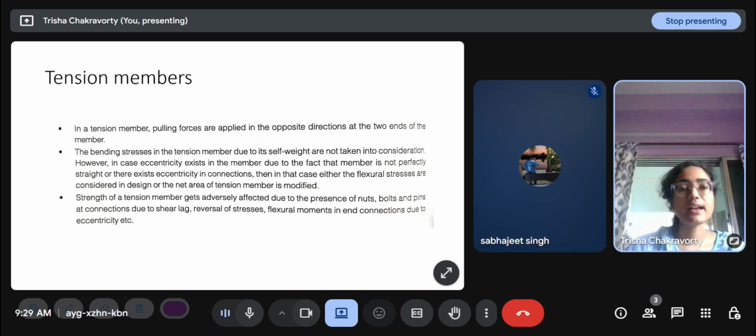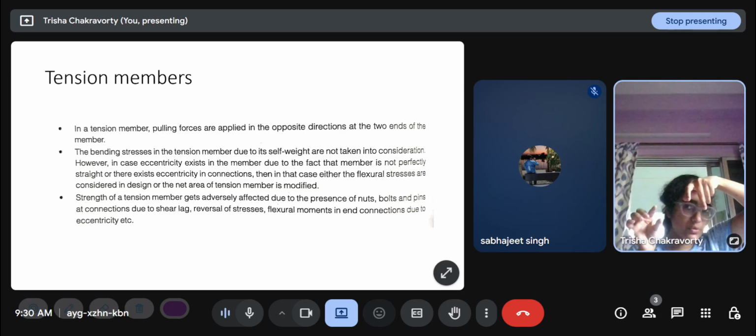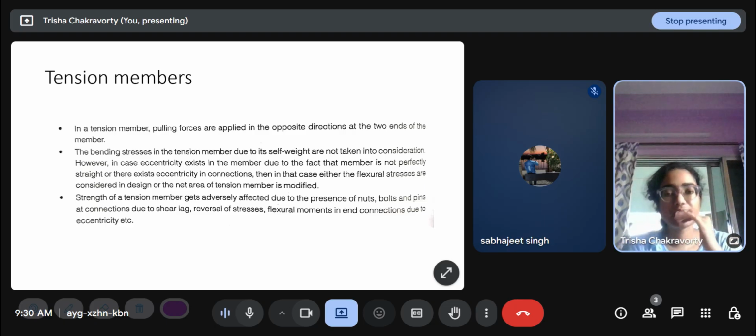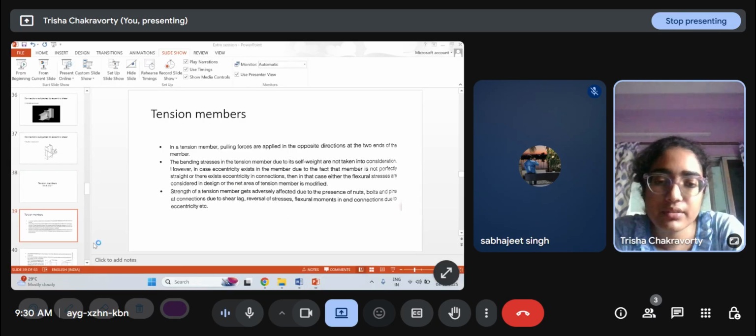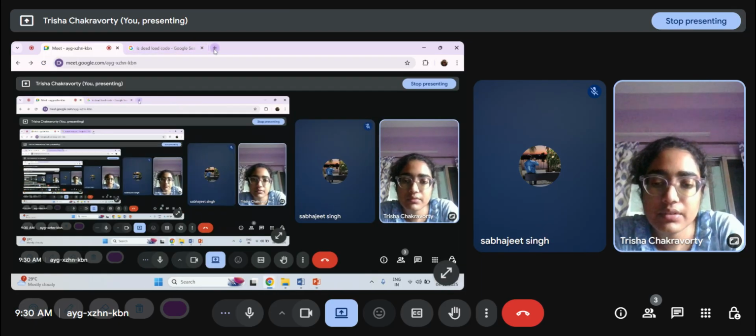Strength of the tension member gets adversely affected due to the presence of nuts, bolts, and pins at connections, due to shear lag, reversal of stresses, and obviously due to reduction of cross-sectional area. It is obvious that if there is a plate and you are applying a tension, the cross-section that comes into play is the thickness times the width. But if there is a bolt hole, then that part of the width has to be subtracted, and you know that for lesser cross-section area, the stress will be higher. Plus, there is also some stress concentration around the bolt hole, which I'll show here.